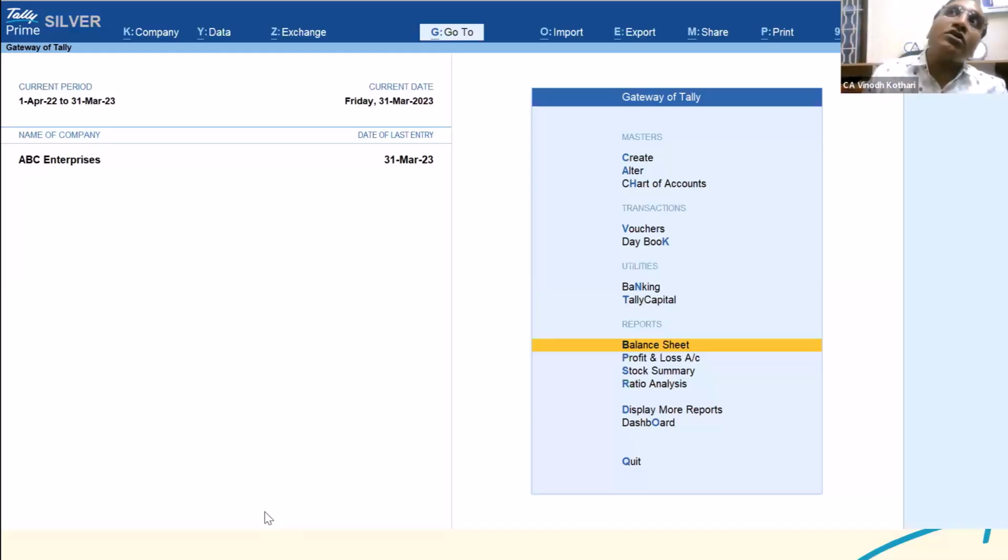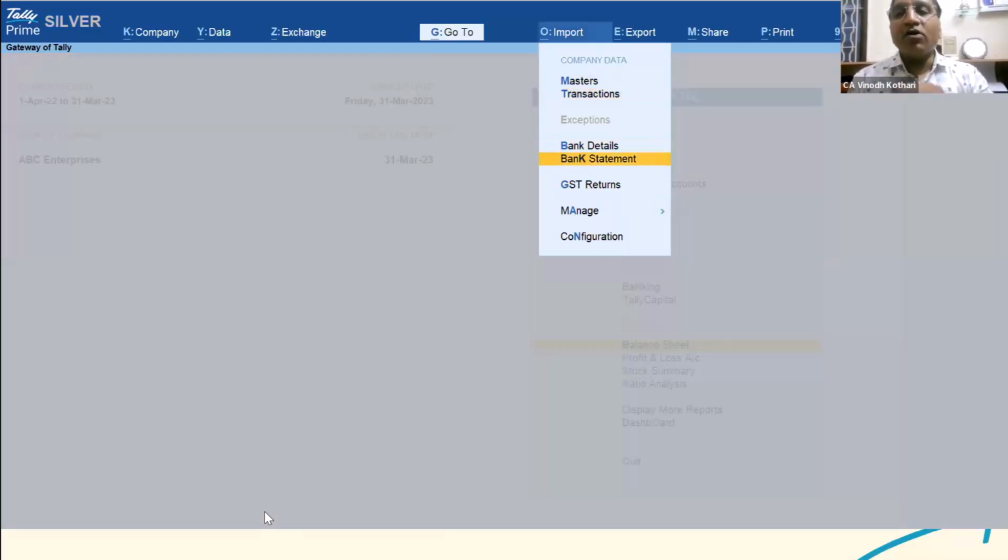So, sir, I don't have an account in Kotak or Axis. No problem. You just download your bank statement and just import here. Download your bank statement, import bank statement. All the bank statement formats are set in Tally. Select the bank. As it is an Excel download, import in this. Automatically Tally will map the data and show you these are the bank data, whether you want to reconcile or whether you want to pass a new entry, and pass the entry.